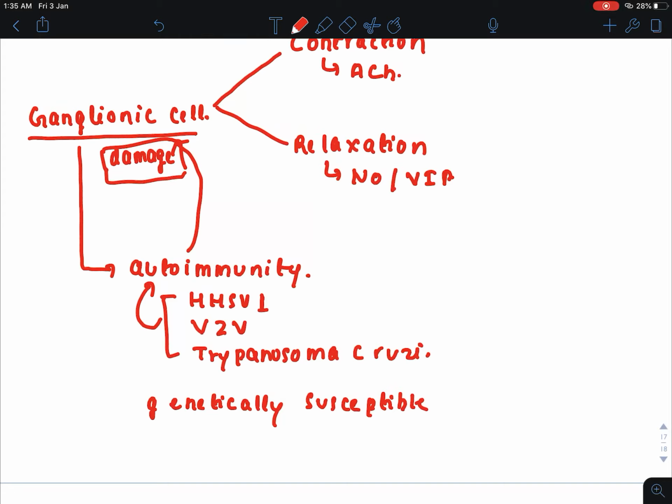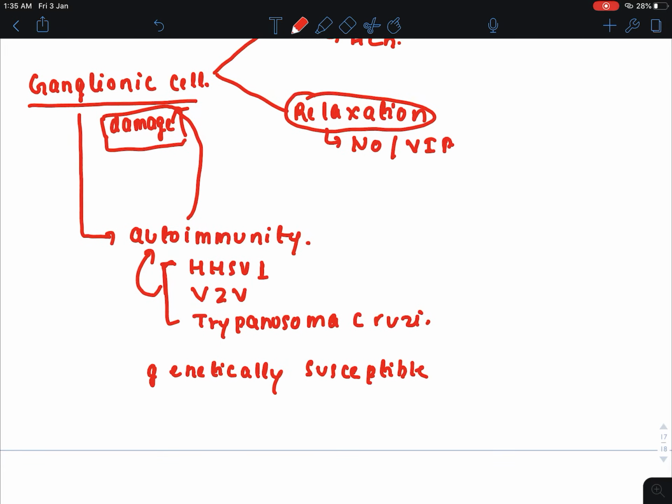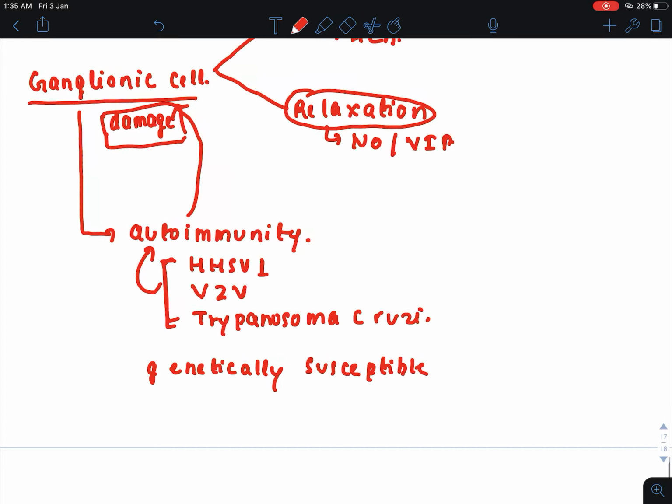Now what will happen if this ganglionic cell gets damaged? When this ganglionic cell gets damaged, contraction will not occur, relaxation will not occur, and when proper contraction and relaxation do not occur, then proper peristalsis will not occur, or no peristalsis will occur. For that, the food particle will take more time to reach the stomach, and because of infection by these three agents the ganglionic cells are getting damaged, then we can see two things.